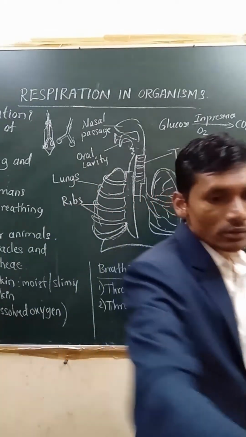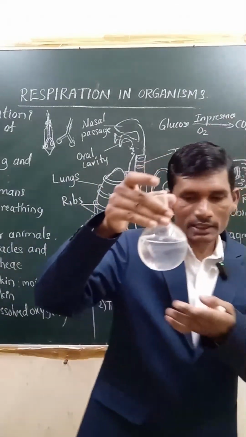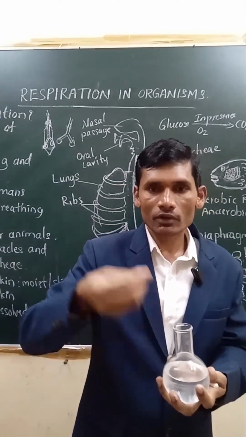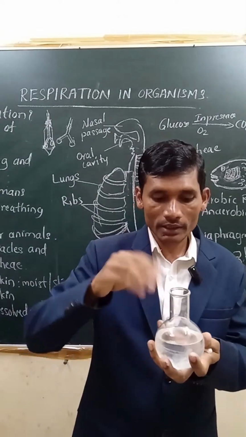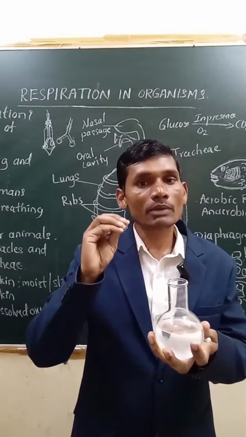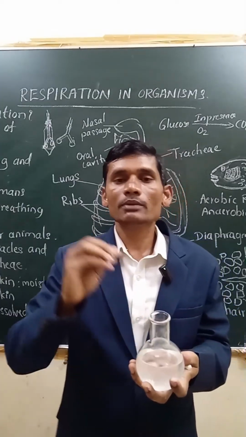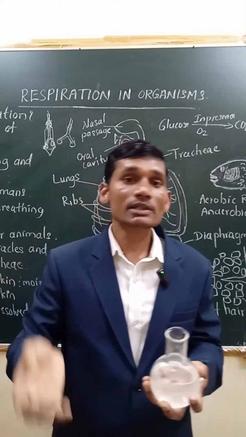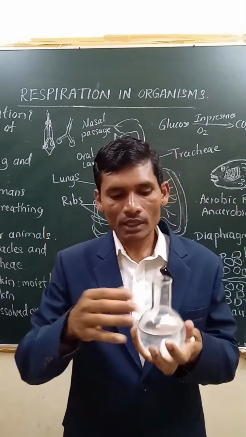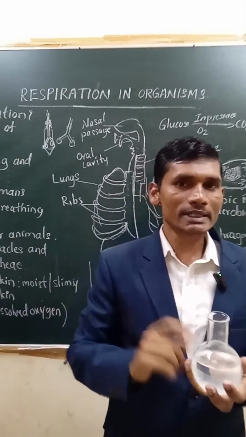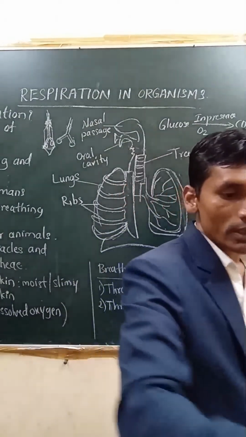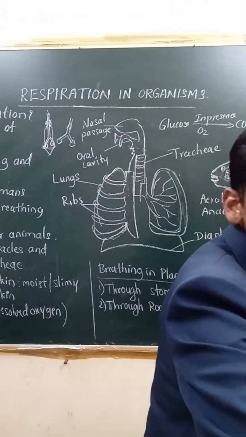Carbon dioxide, like in this flask, is taken with the help of a pipe. I have blown just air for some time. Because of that, when I blew the air into the lime water, it is mixing with carbon dioxide. Lime water, when it mixes with carbon dioxide, turns milky white. In the beginning it was transparent when I had taken it. When I blew the air for some time afterwards, it turned milky white. This is because of the reaction between carbon dioxide and lime water.